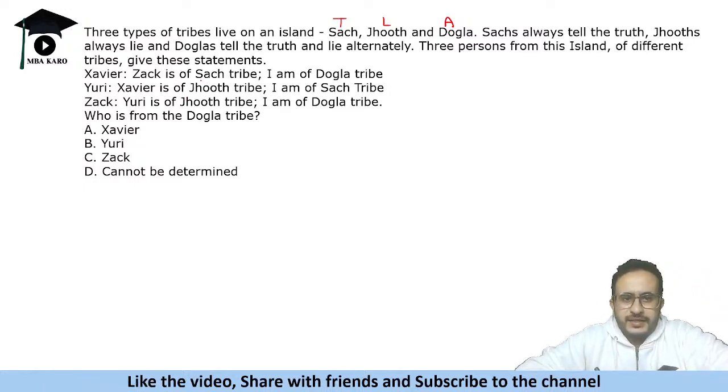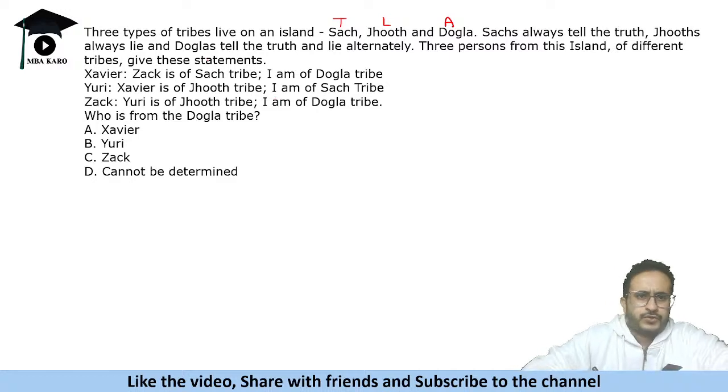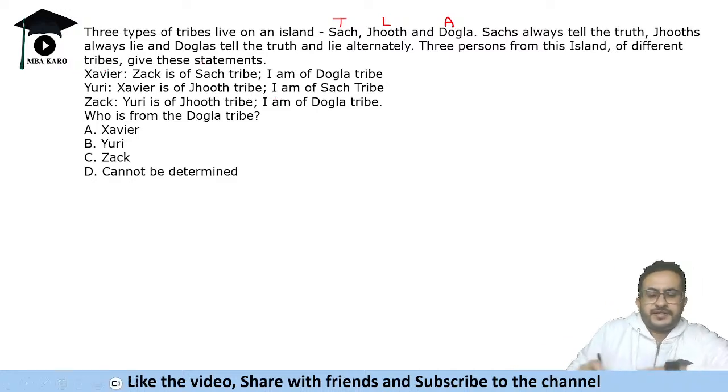Xavier says Zach is of Sach tribe. So we will assume that one of them is a truth teller. Here I don't see any contradictory statement. Zach is Sach, and Zach is talking about Yuri. So let us assume that Xavier is the truth teller.